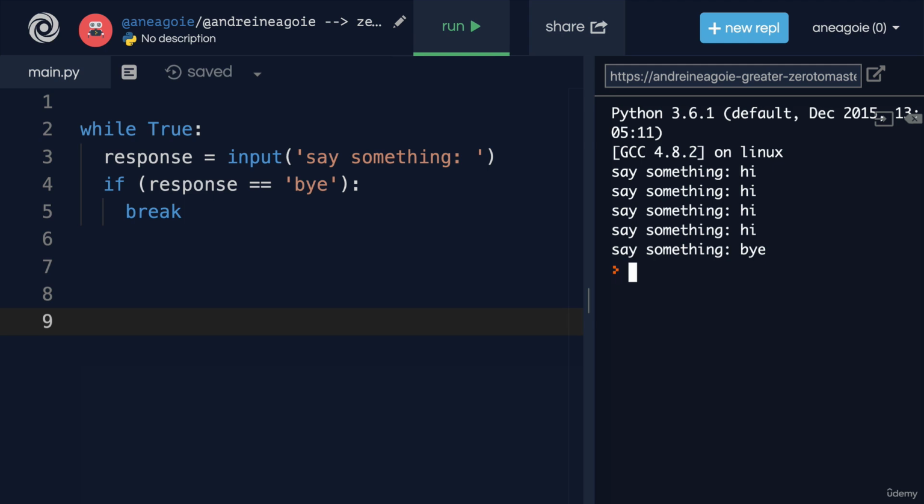How cool is that? So while loops are extremely useful for tasks like this, where looping can happen for a long time. You don't know how many times it's going to happen. But this is something that you're just going to have to get used to with practice. Eventually, and I promise you this happens, you'll figure out when to use while, when to use for loop. But at the end of the day, use whatever solves your problem.